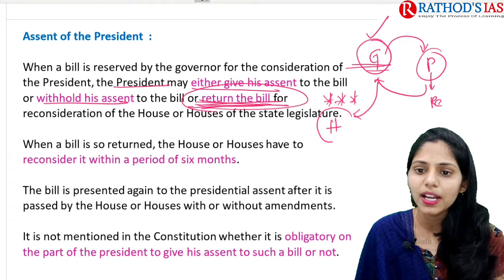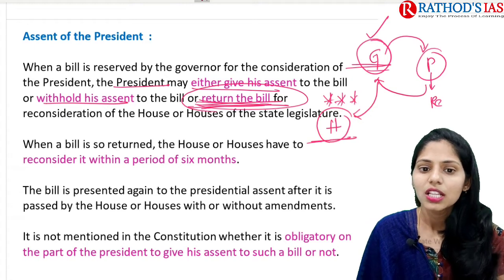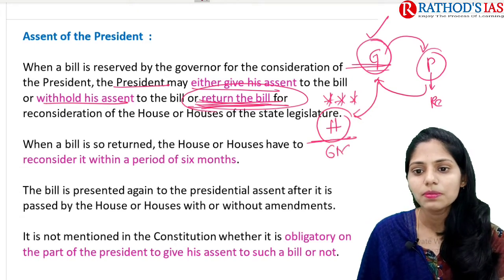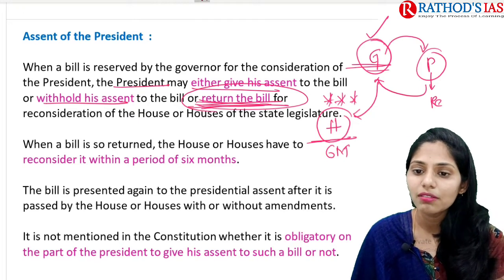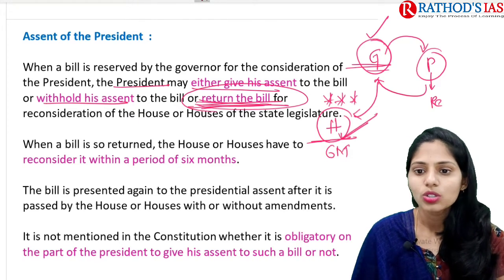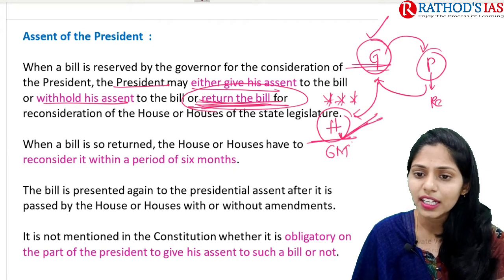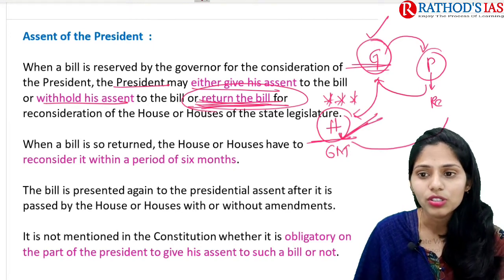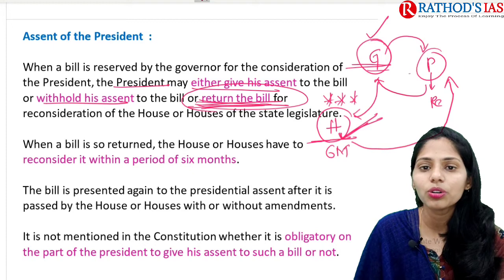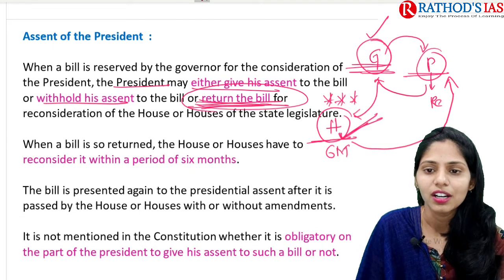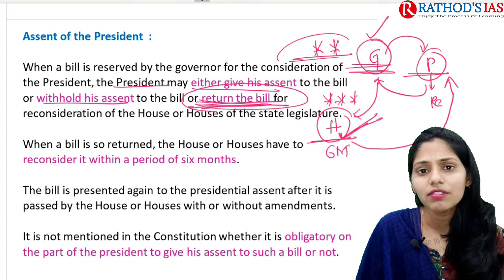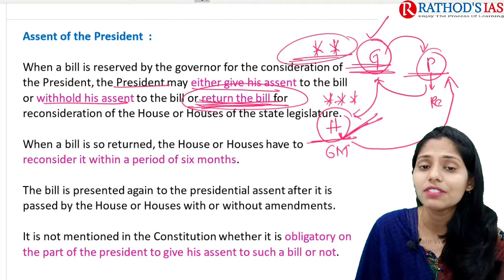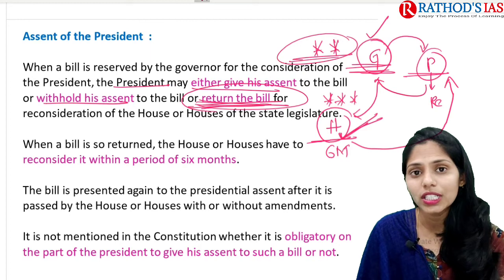After the bill goes to the houses, within 6 months the bill is to be reconsidered or acted on by the houses, and this bill will be passed by the houses again. After passing in the houses again, that passed bill will go directly from the house to the president, not to the governor. So in this way we can see we have a quasi-federal nature with a unitary tilt here.